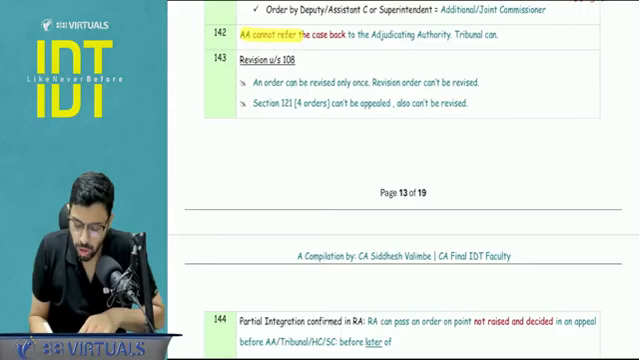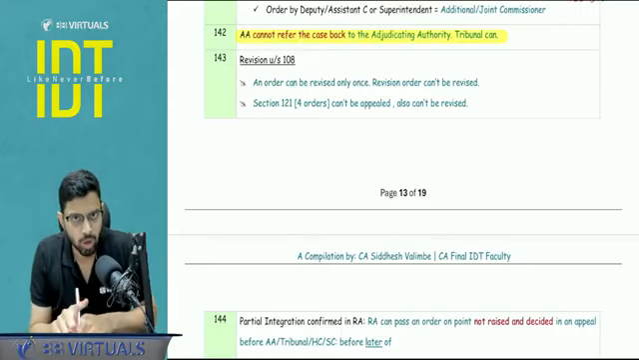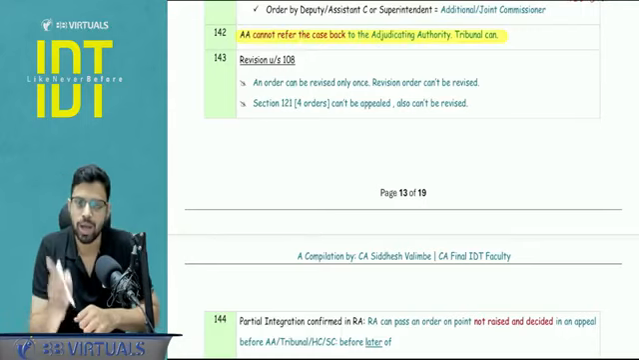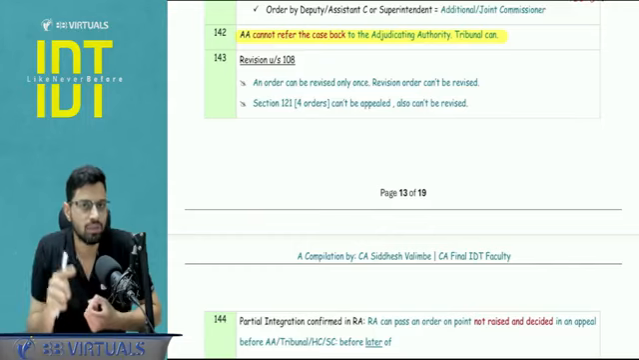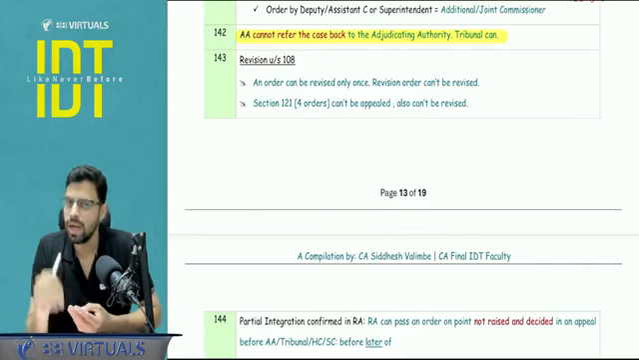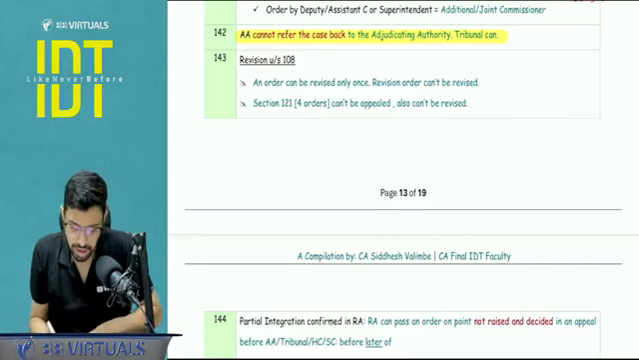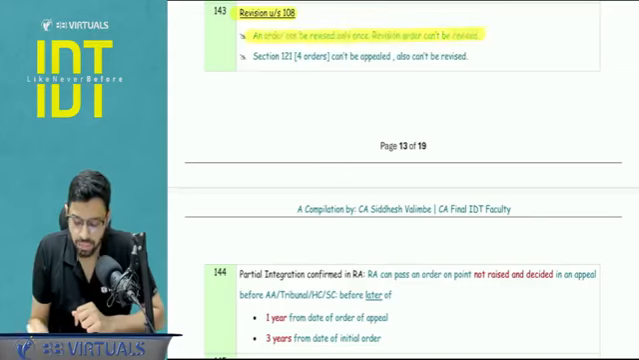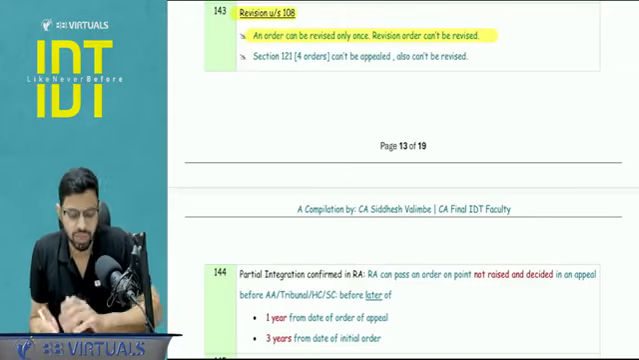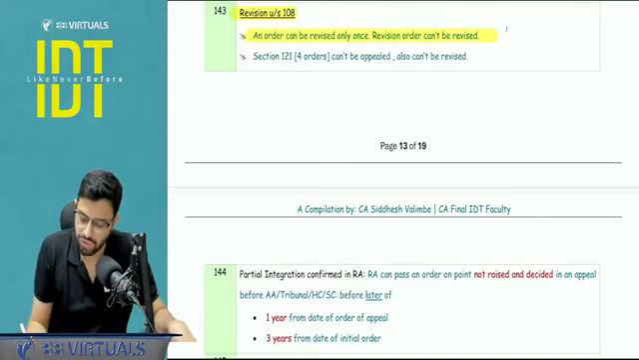Next, appellate authority cannot refer back the case to the adjudicating authority. Tribunal can. Appellate authority has to rectify the mistake itself. Either it will confirm, modify or annul the order. It cannot refer back for fresh adjudication. 108 revision order. These are two sentences which are part of the fetters, the topic of fetters of revision, that is the restrictions.